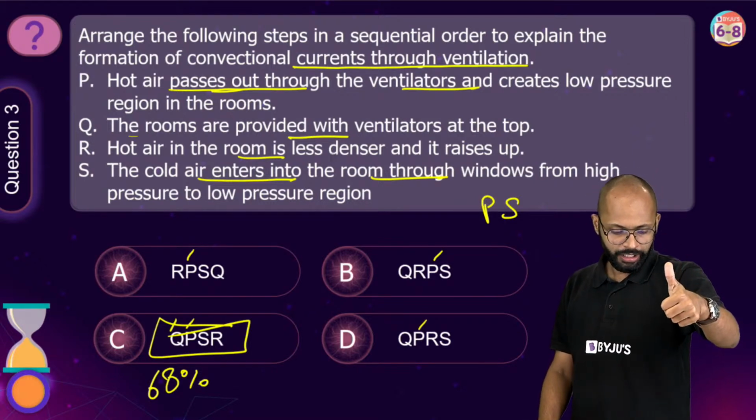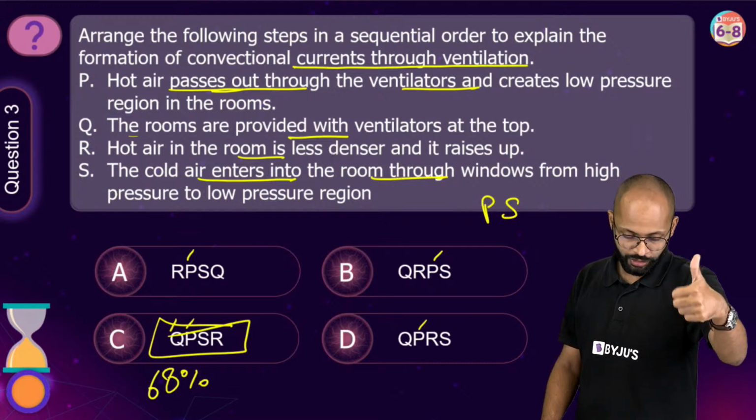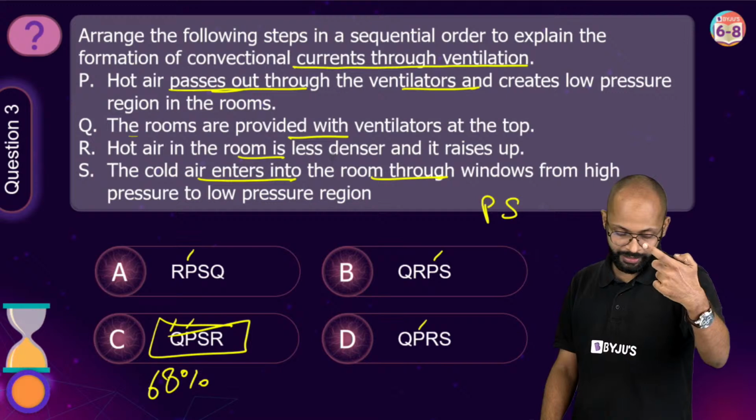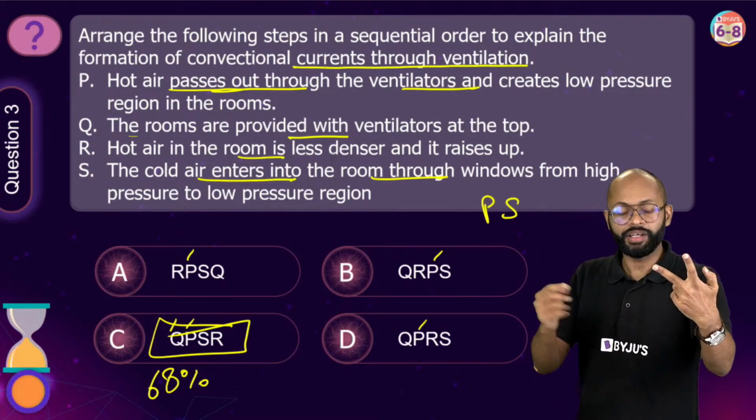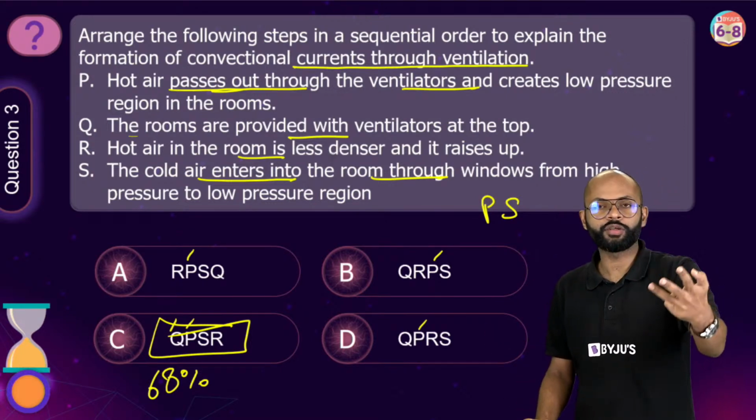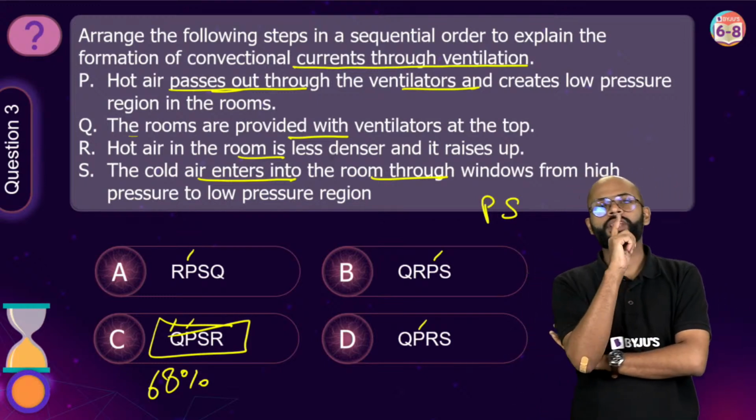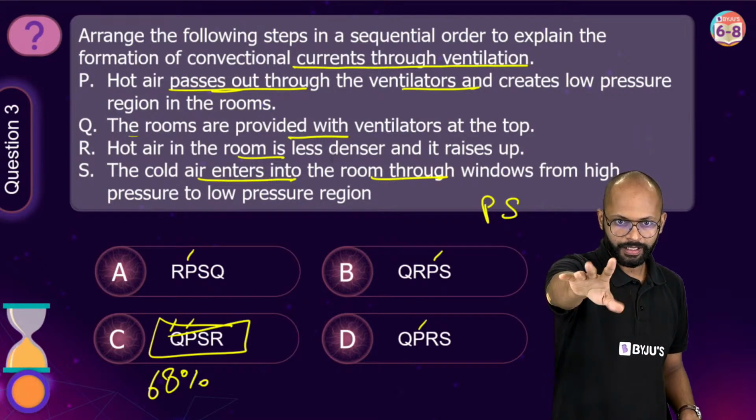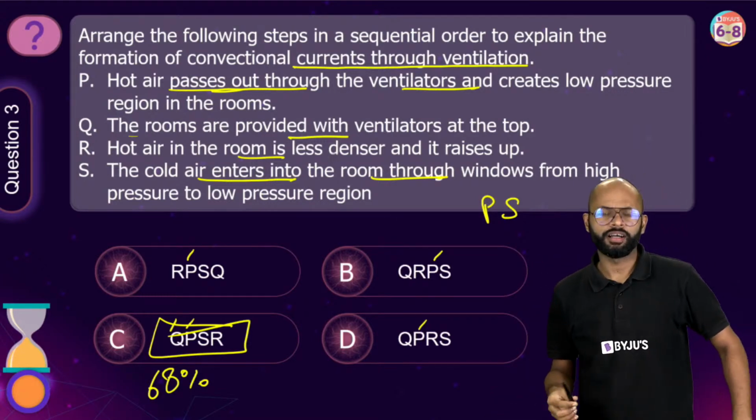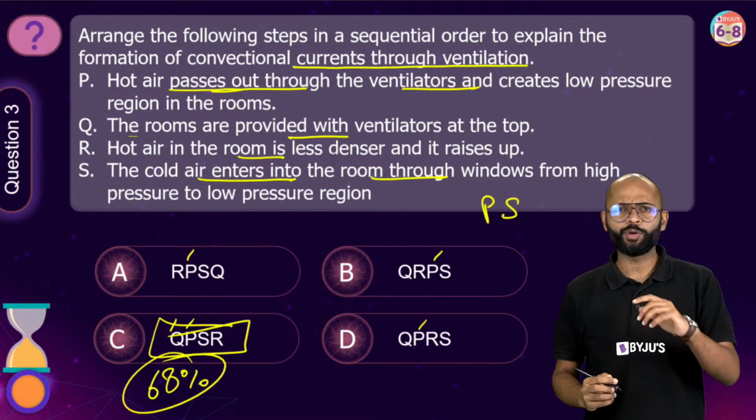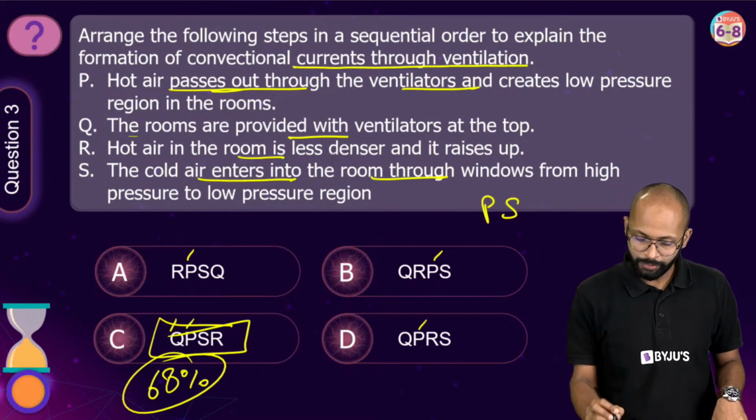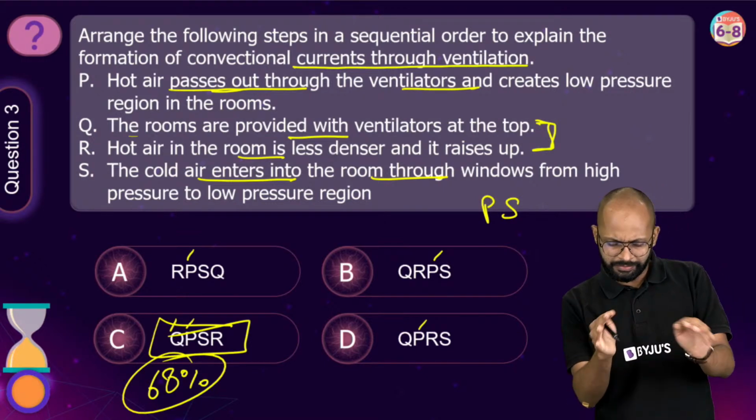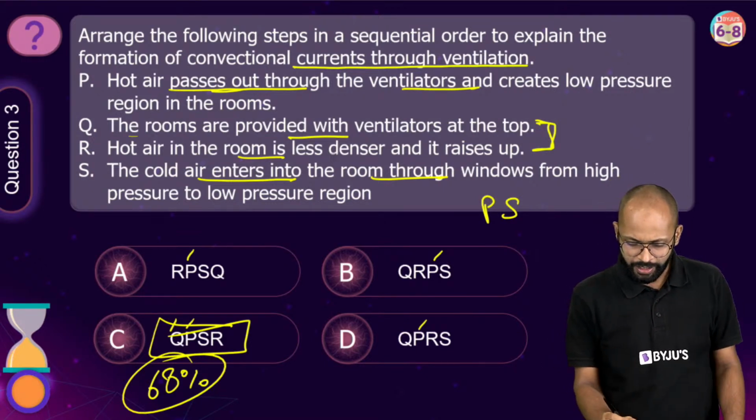First you are telling me that rooms are provided with ventilators. Then you are saying QP. P is hot air passes out through the ventilators. Then you are saying cold air enters. And then you are saying that hot air in the room is less dense. ना, P should come before S. Yes, है ना, करेक्ट. पोल आया था भाई, तभी तो 68% पोल से ही तो आया है, करेक्ट. So P should come before S and in Q and R I can say ठीक है, that's fine.